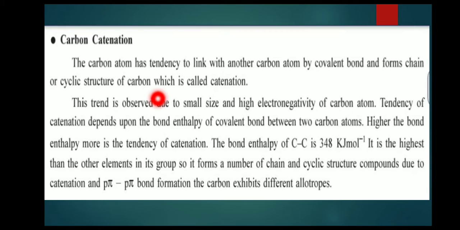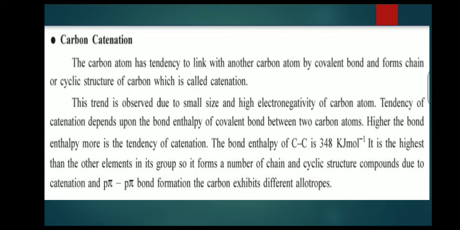Carbon catenation. The carbon atom has the tendency to link with another carbon atom by covalent bond and forms chain or cyclic structures of carbon, which is called catenation. This trend is observed due to the small size and high electronegativity of carbon atom. Tendency of catenation depends upon the bond enthalpy of the covalent bond between two carbon atoms. Higher the bond enthalpy, more is the tendency of catenation. The bond enthalpy of C-C is 348 kJ mole inverse. It is the highest among the other elements in its group. So, it forms a number of chain and cyclic structure compounds due to catenation and pi bond formation.